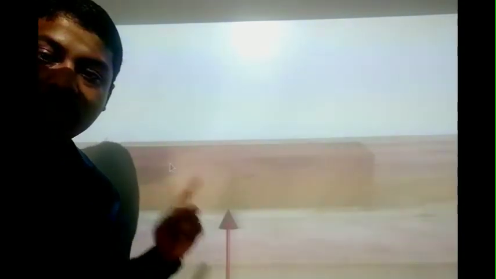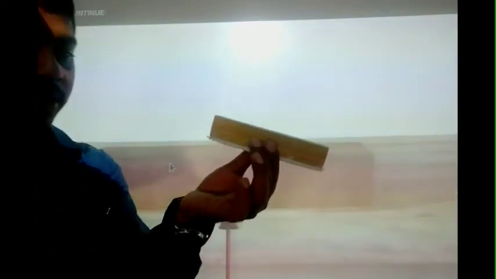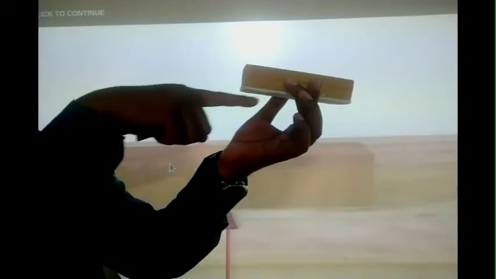This blue line is along the surface. Frictional force is always tangential to the surface. Remember that friction is not applied here above. If I consider an object like this duster, frictional force is not applied in the middle. It is always applied where it is connecting with the ground. That means here, this will be your frictional force. Don't confuse with that. Okay, next.